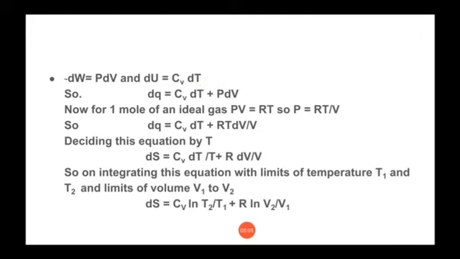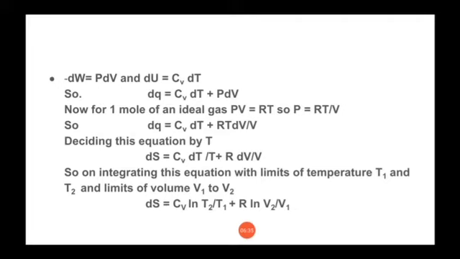Now, as we have discussed earlier, for 1 mole of an ideal gas, we know that PV is equal to RT, where P is pressure, V is volume, R is gas constant, and T is temperature. So P will be equal to RT by V. So substituting this value of P in the above equation, we'll get dQ is equal to Cv dT plus RT dV by V.